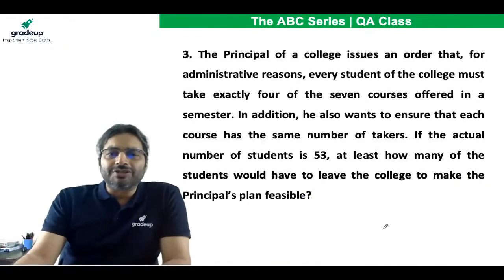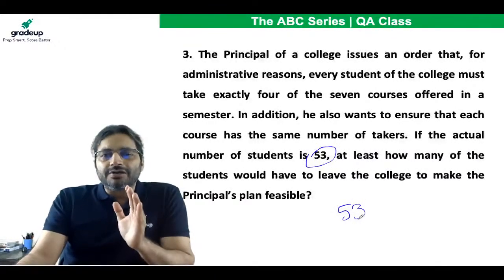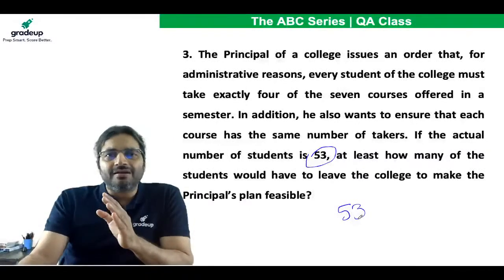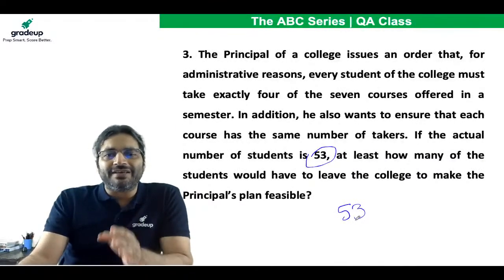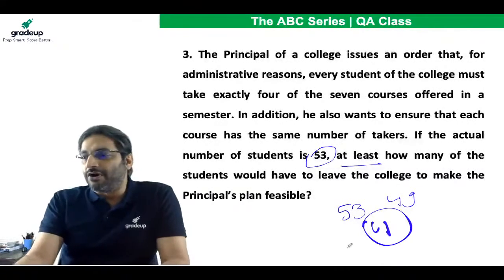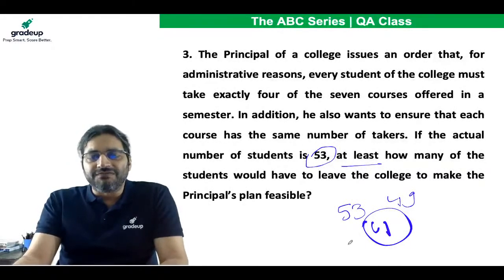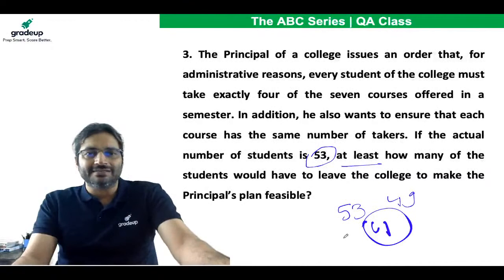Now the question is, at least how many of the students will have to leave the college? Right now the total number of students is 53. But in order to make the principal's plan feasible, the total number of students should be a multiple of 7. The nearest multiple of 7 is 49. And the question is, at least how many students would have to leave? At least 4 students will have to leave. So, 4 is the answer.